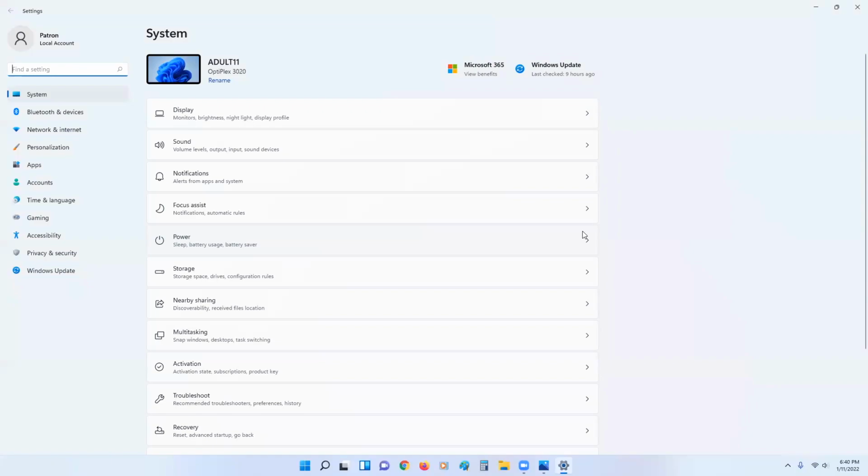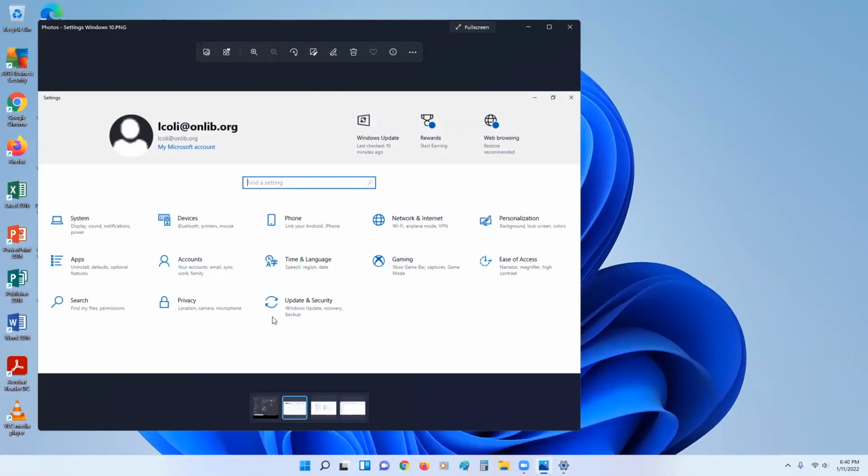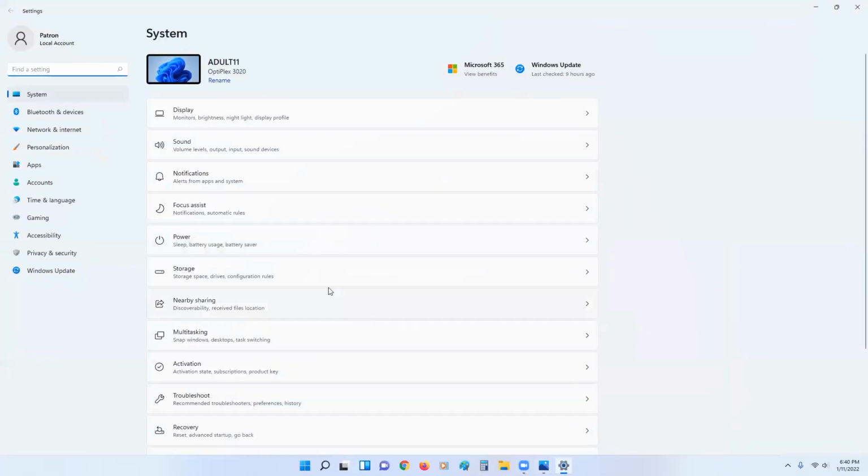All right. So the settings categories are the same, but they're listed vertically on the left here, rather than in a grid, as we can see in the Windows 10 screenshot. All right, there are new fresh icons for each category, keeping it up to date.